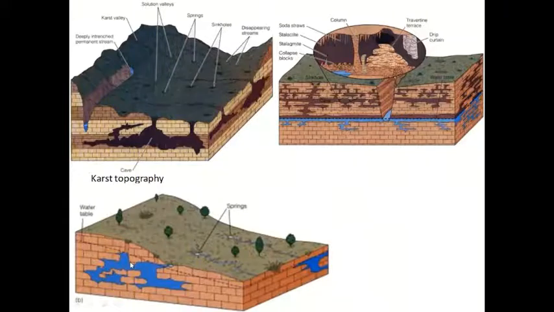So if the water table goes above this cave, or karst topography, wherever there is a contact between these caves and the ground surface, from there water will come out. You can see here as a spring. So this type of springs are called water table springs. Oh, sorry, karst topographic springs.